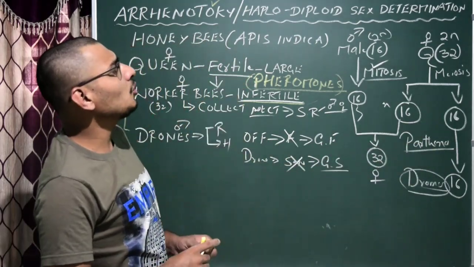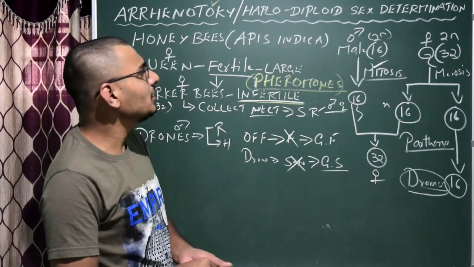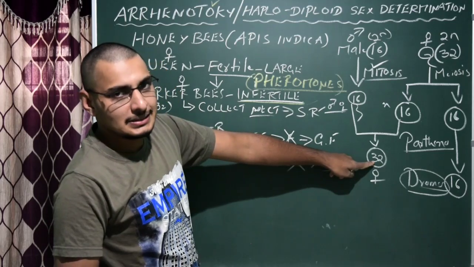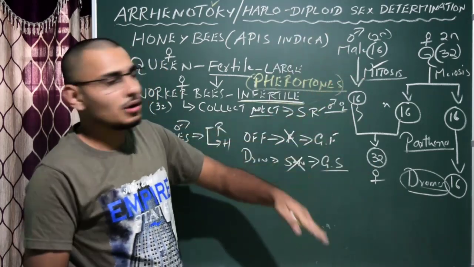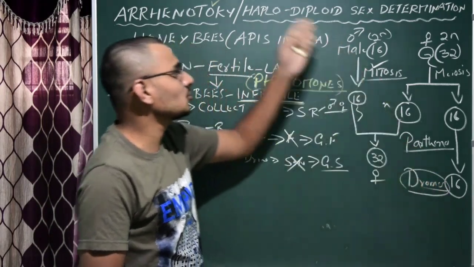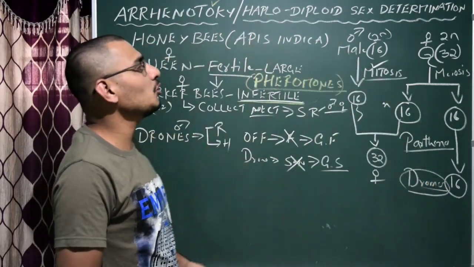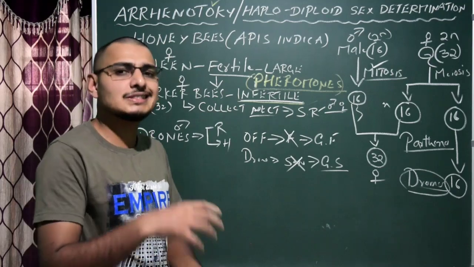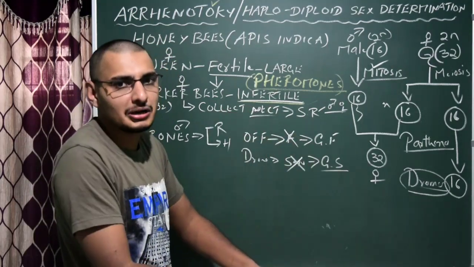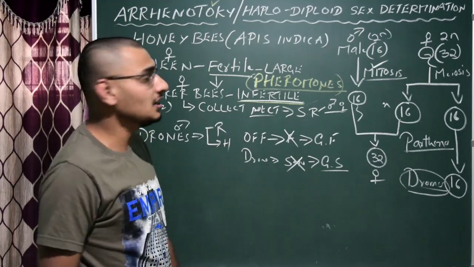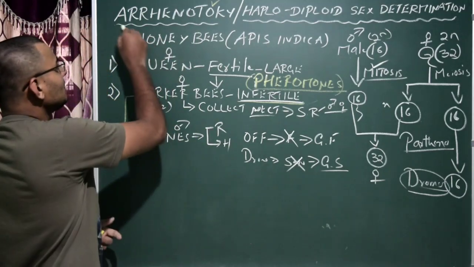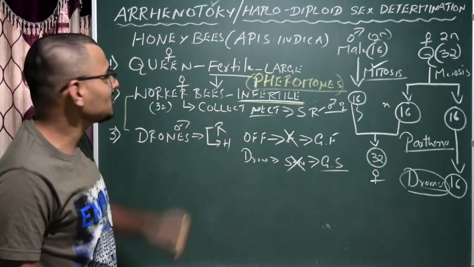Now, what is haplodiploid sex determination? See, in this case 32 chromosomes. That means if the chromosome number is more, obviously it is going to be the female. If it is half the number, then obviously it's going to be the male. This is called haplodiploid sex determination. The total number of chromosomes present in that particular individual determines the sex of the organism. That is haplodiploid. This type is also called arrhenotoky. So that's all from this session.